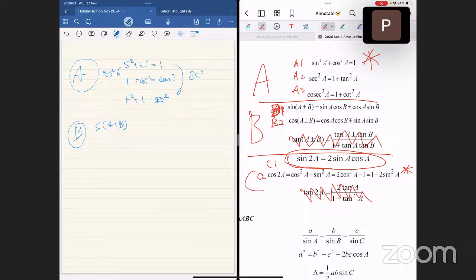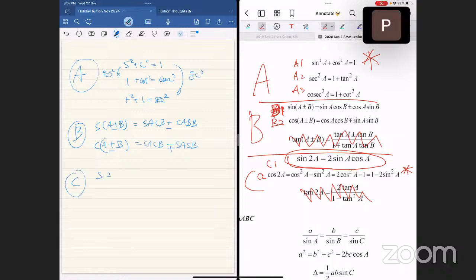Sine A plus B equals sine A cosine B plus cosine A sine B, with minus for minus. Cosine A plus B is cosine A cosine B minus sine A sine B, with minus-plus. Anu and Ariel, are you correct? Yes. If the one on the left is minus, then the one on the right is plus, and the bottom is the opposite, right? Yes, correct. You have to memorize that. Eben and Kirana, are you correct? Yeah. Good.